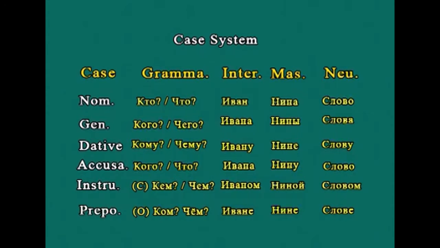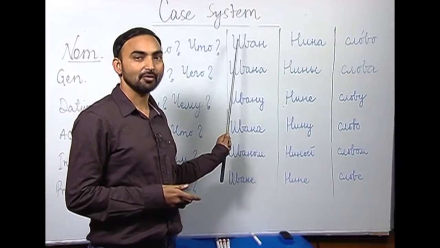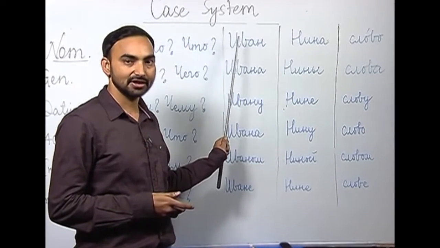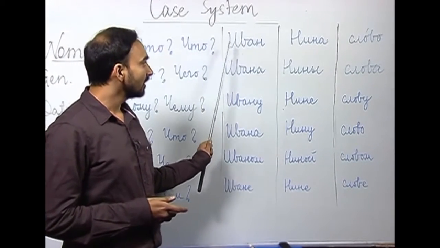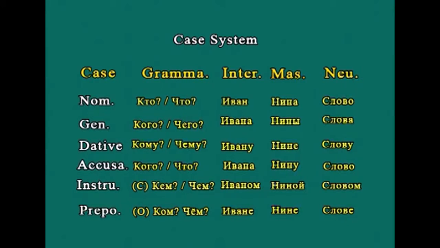I have written here one masculine noun which is a name, a proper noun, Ivan, it is a Russian name, and Nina, again a feminine proper noun, a Russian name of a girl.